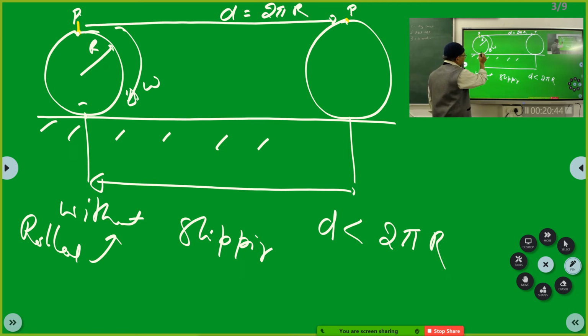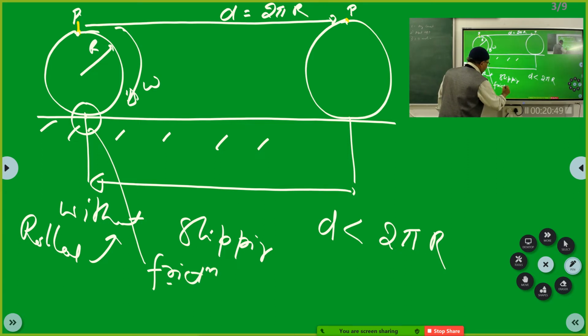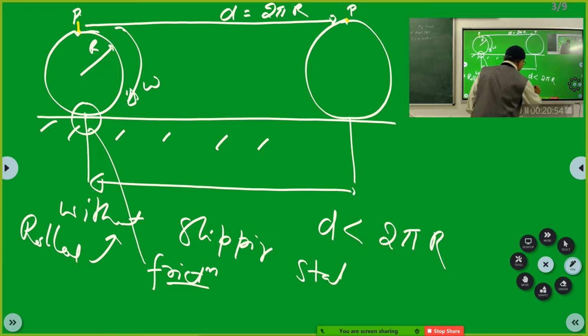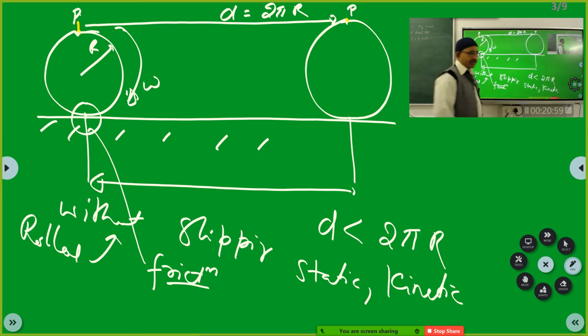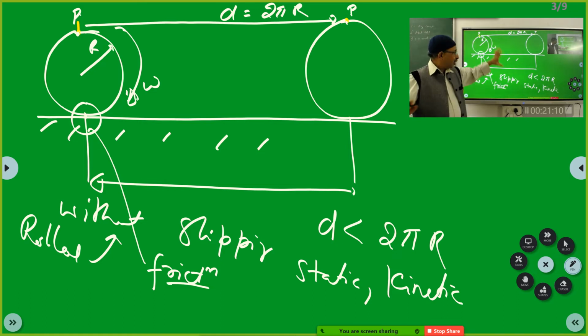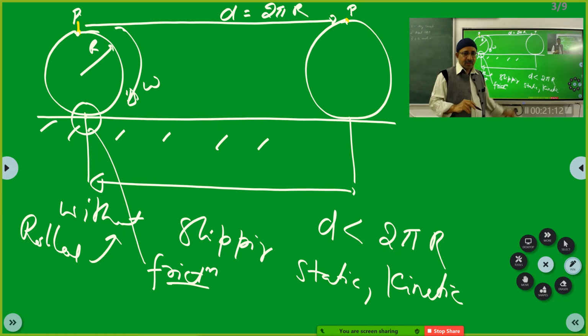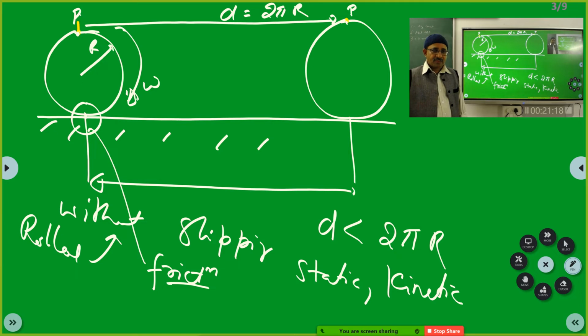Okay, fine. Now, what? So, here you see there is friction. Here at this point there is friction. Now, what type of friction is this? Is it static friction or kinetic friction? Somebody said none. Everybody make your opinion. Think and make. Don't guess. Use science and tell. Is it static friction or kinetic friction?